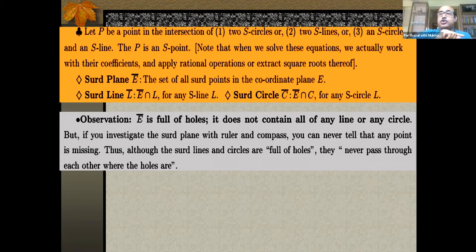Once you see the ordinary plane and you draw a line on it, you see it properly. And then you wear your specs, the specs that will filter and allow you to look at the S points only. You don't see the line anymore. You see the S points that were possibly on the line. Because it was an S line, there were at least 2 S points. Then only those 2 you will see. If it is not an S line, then you don't see it at all. Try to imagine this picture.